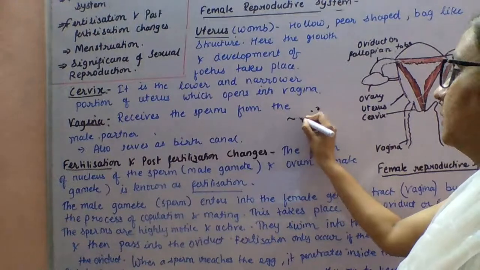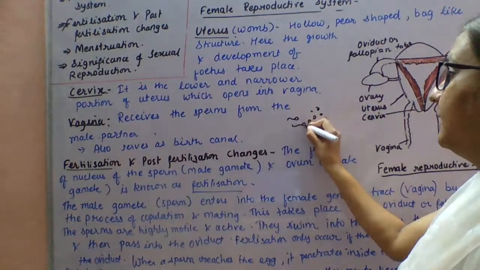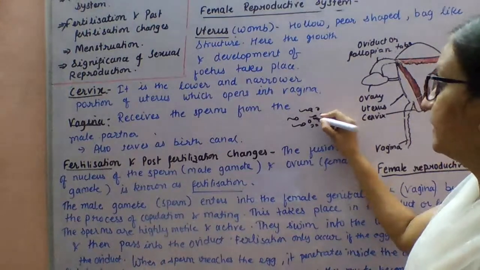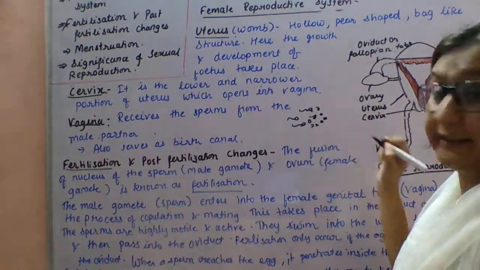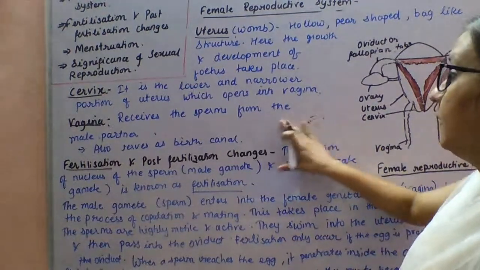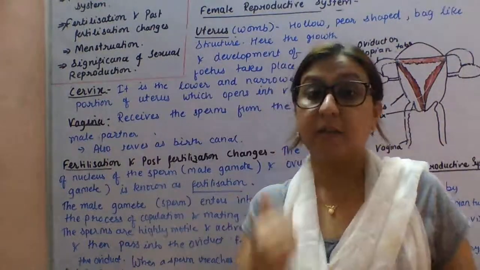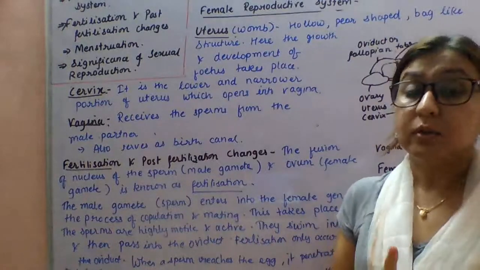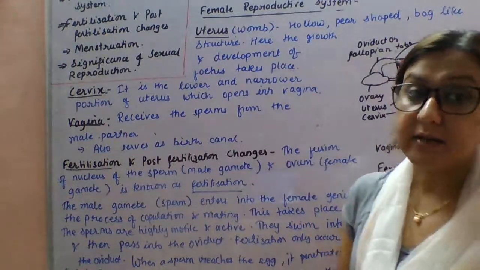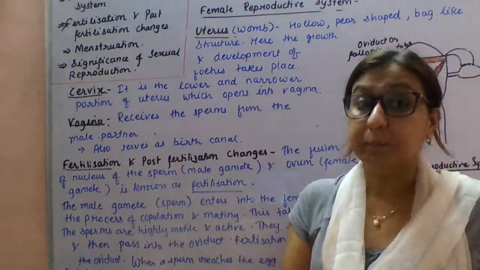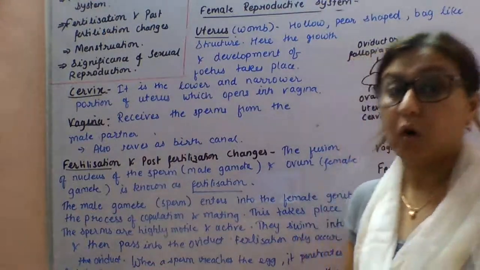Sperms also, as you know, are motile. They swim along with the water currents and fuse with the eggs, and after that formation of zygote takes place. So this is the process of external fertilization. Now I will explain to you about the internal fertilization that takes place in the female reproductive organ.